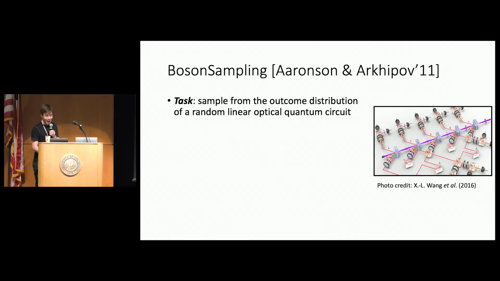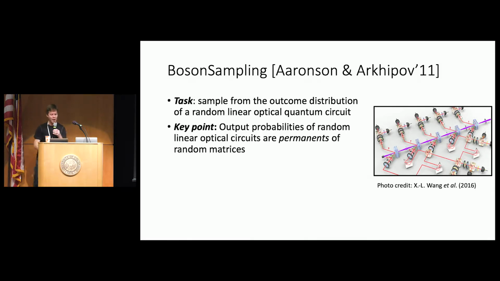Okay, great. Now this is exactly the setting of boson sampling, and not surprisingly, because they developed these tools. The task is to sample from the outcome distribution of a random linear optical quantum circuit. Why are we talking about linear optical quantum circuits, this special class of non-universal quantum circuits? Well, the key point theoretically is that the output probabilities of random linear optical circuits correspond to permanents of random matrices. But why do we care about the permanent of random matrices?